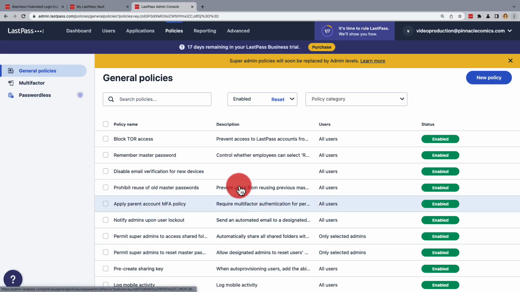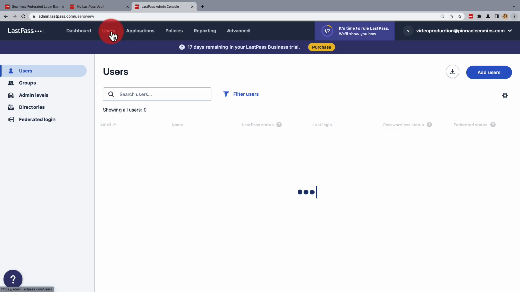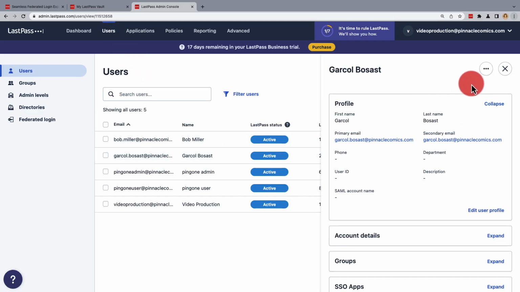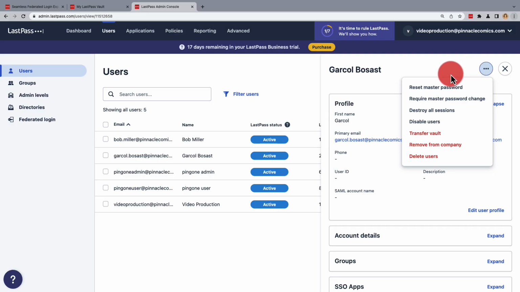Now, when you're ready, in the admin console, go to Users. Select the business user you want to defederate, and then using the three dots menu, click Reset Master Password. Now, if this option isn't there, the business user will need to log out and relog in through the LastPass browser extension to activate the proper policy.